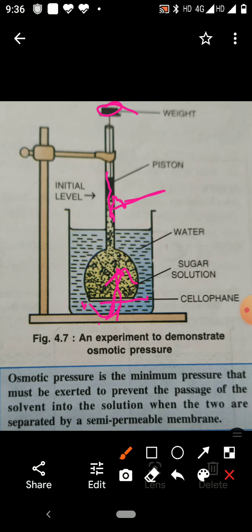Because in osmosis you studied, when two solutions of different concentration or different water potential are separated by a semi-permeable membrane, then molecules of water will diffuse from their higher concentration to their lower concentration, from their high water potential to their low water potential through the semi-permeable membrane. So for preventing the movement of water molecules through the semi-permeable membrane, what minimum pressure is required? That pressure is called osmotic pressure.